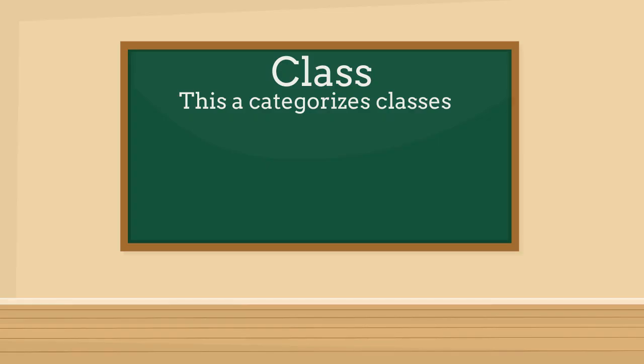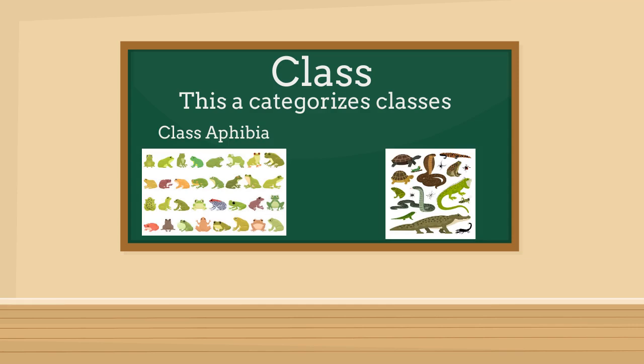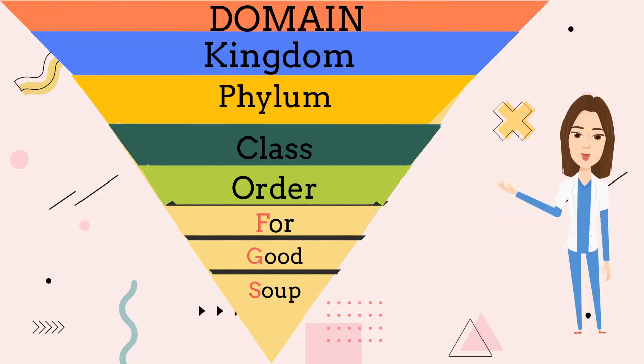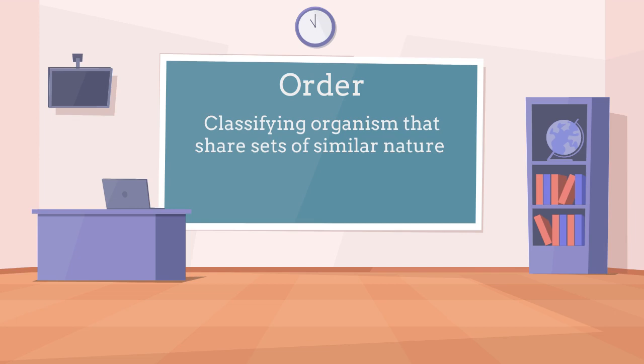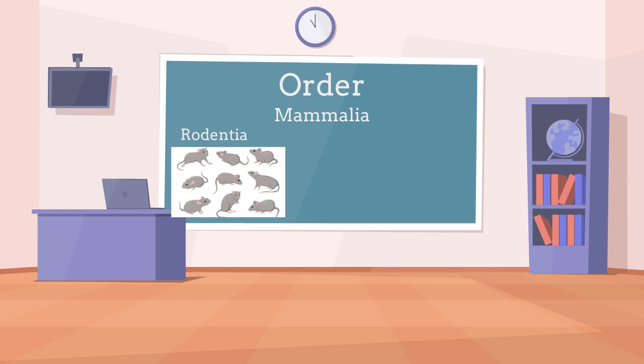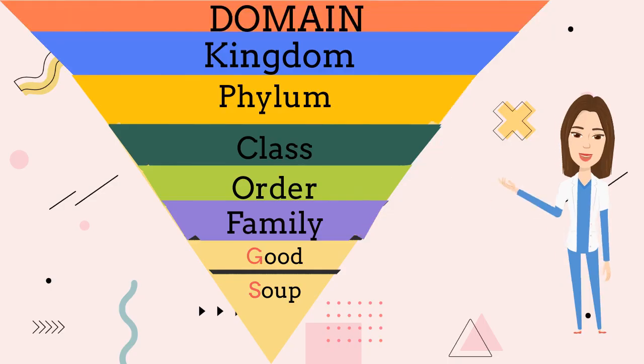Order is up next. Order is a rank used to classify organisms sharing sets of similar nature. For example, Mammalia contains orders such as Rodentia, rodents, and Carnivora, large carnivores. Family is under order. Family is a group of one or more genera, especially sharing common attributes, for example, apes and lemurs.